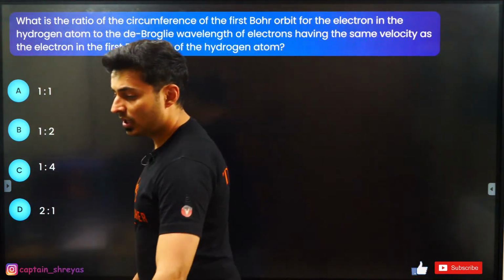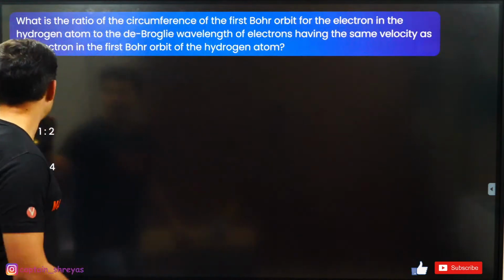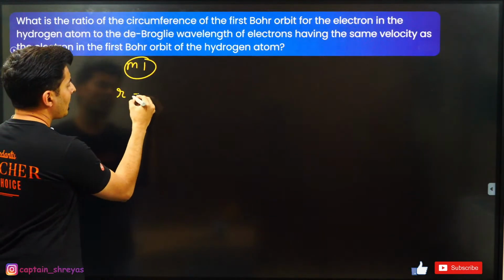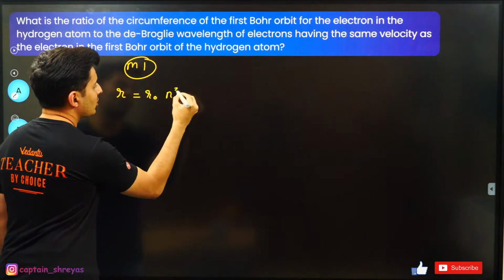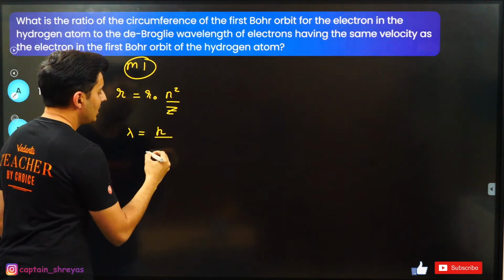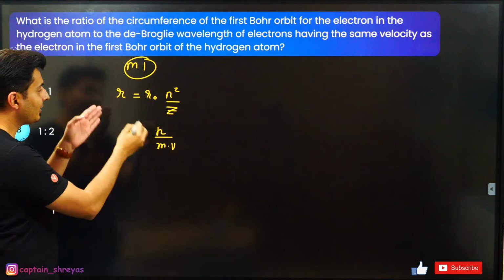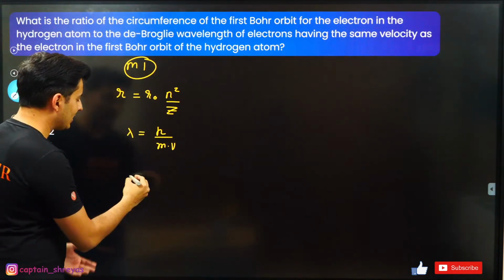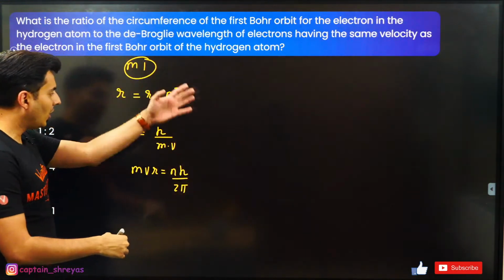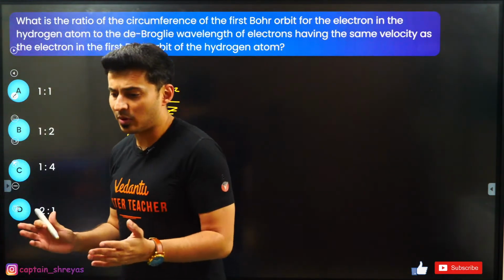Now this question can be solved in many ways, but let me tell you the easiest way. See, one method is using the radius formula, which is some r0 times n square by z, and then also using the formula of de Broglie wavelength, which is h by momentum, which is mass into velocity, and then again relating velocity and radius, like mvr is equal to nh by 2 pi. So all these equations you might need using method 1, which is a painful, lengthy process.